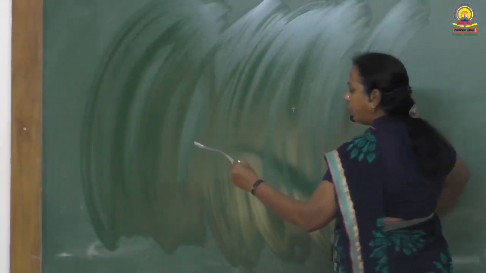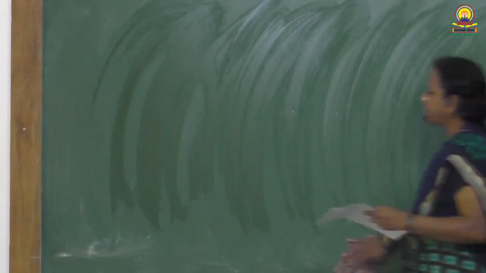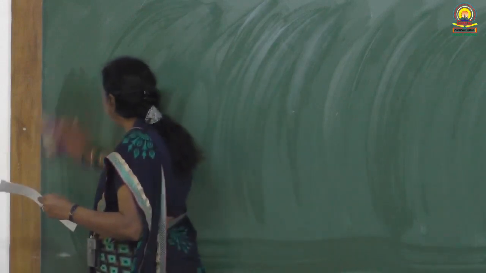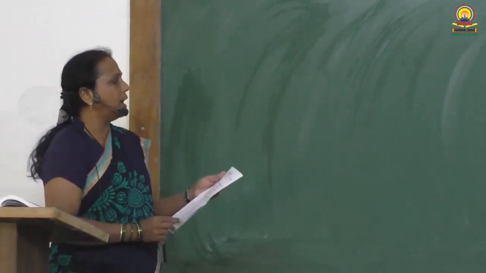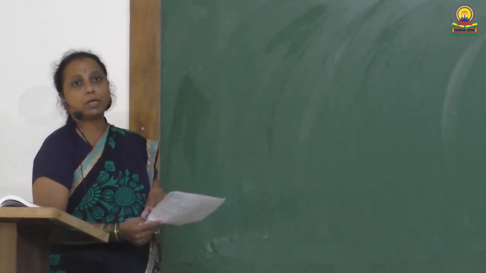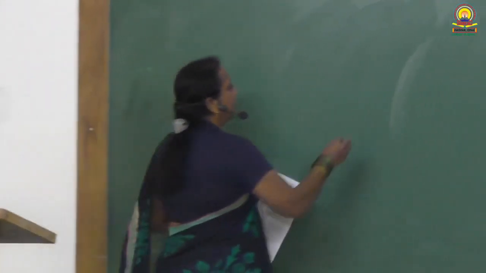Now let us take up 2 mark questions. First question is, distinguish between crystalline and amorphous solids with respect to... See, there are many differences that we have discussed in the class, but in the examination, they will never ask for any 2 differences. They will ask particularly with any property they give and ask us to write the difference with respect to that property.